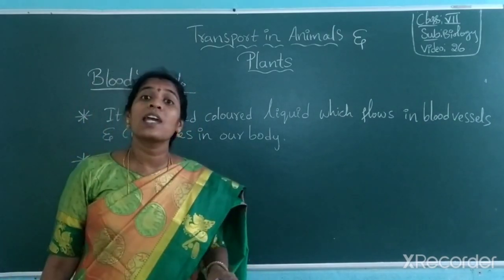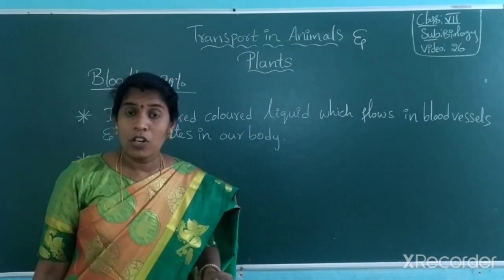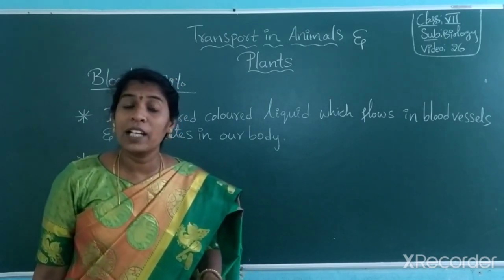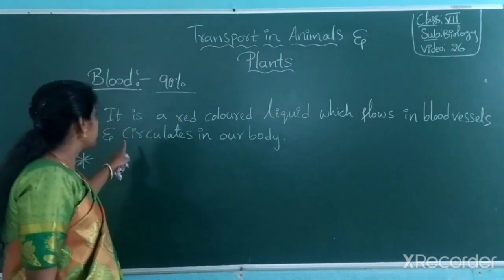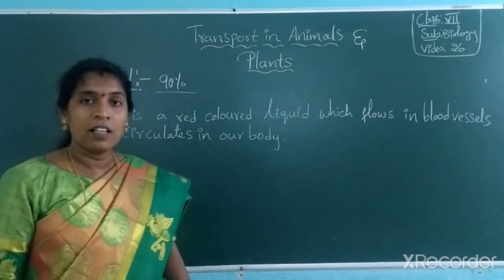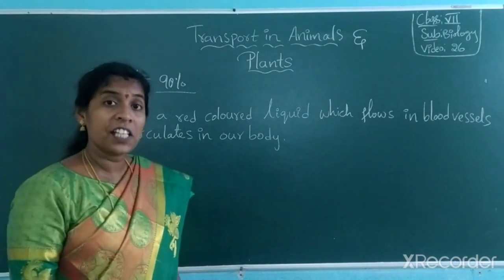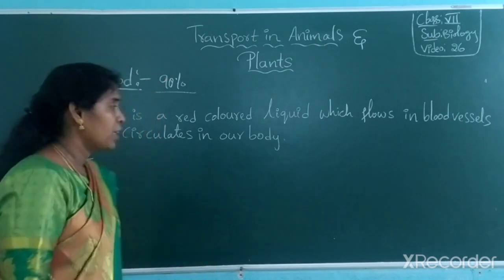90% of blood is made up of water. Got it? And it completely circulates. And it also contains 4 major components. Just before I told you, again one more time.